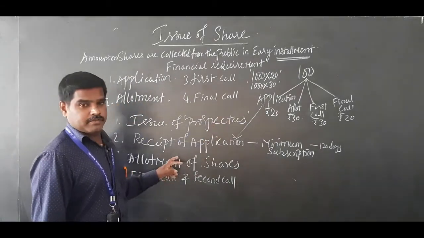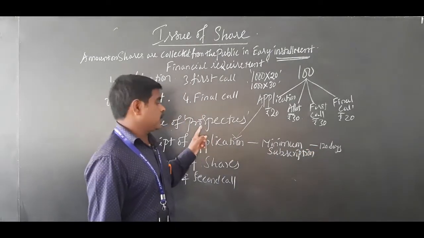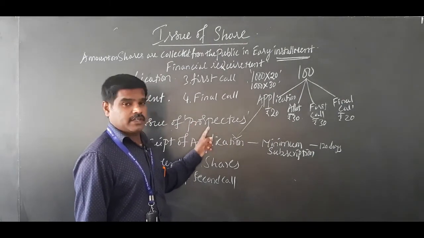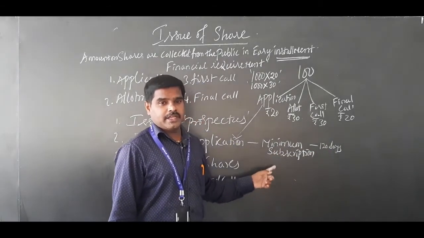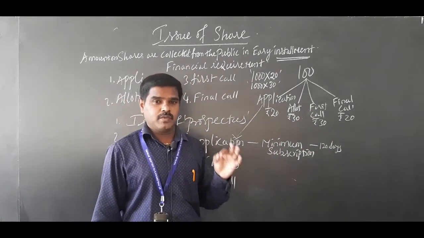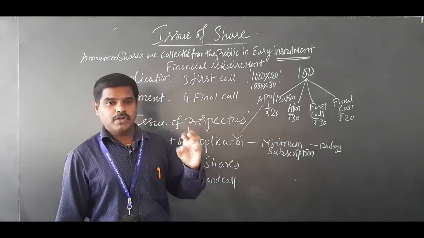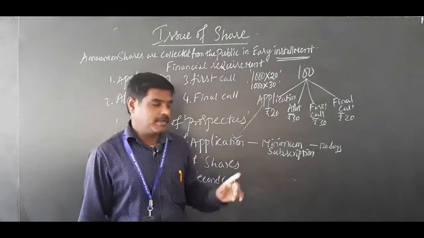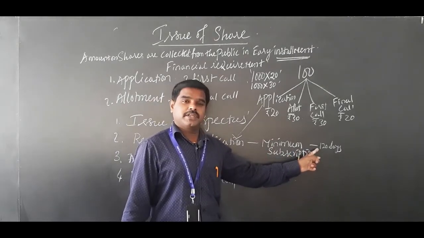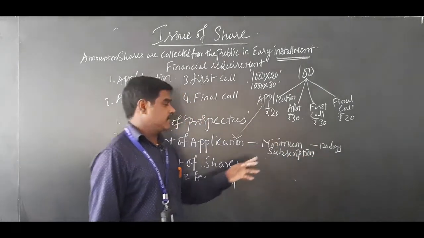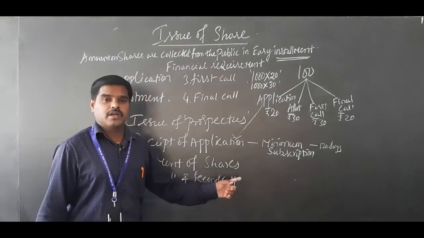After receiving the application money, this one is important: from the date of issue of prospectus, within 120 days, the company has to receive minimum subscription from the shareholders, minimum subscription from the members. It is a compulsory minimum amount of shares that should be subscribed by the public. Minimum subscription has to be received as per the Companies Act within 120 days from the date of prospectus. After receiving the application money, next the company will go for allotment of shares.